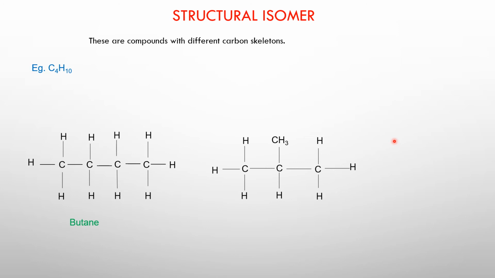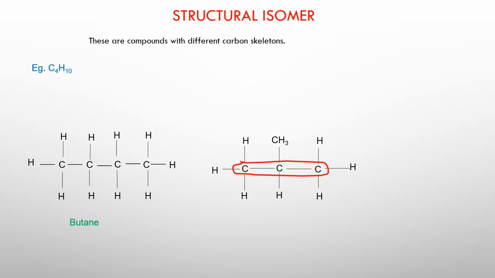You can see that the molecular formula is the same, right? But the structural formulas are different. So this particular compound that I have drawn now is not butane because the 4 carbon atoms are not in a single line. They are not in a straight line. This contains a parent chain. Parent chain is where there is a long chain of carbon atoms. So you can see this group that I have circled here has the maximum number of carbon atoms.